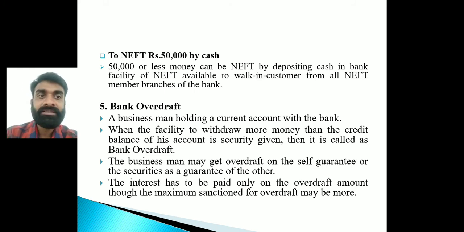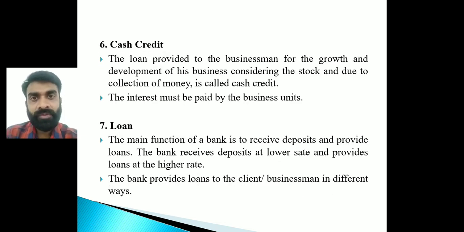Okay, right? Then next, cash credit. It is one form of overdraft, but cash credit is given to the businessman for the growth and development of their business, right? It is given considering the stock of money in their bank account, that is, the volume of money they are transacting in the current account, right? But cash credit, for what purpose? The main purpose is to give the money for the growth and development of a business enterprise or a business unit, right?